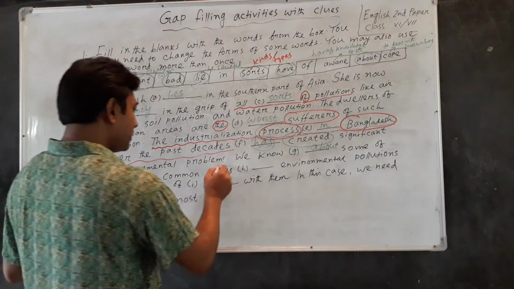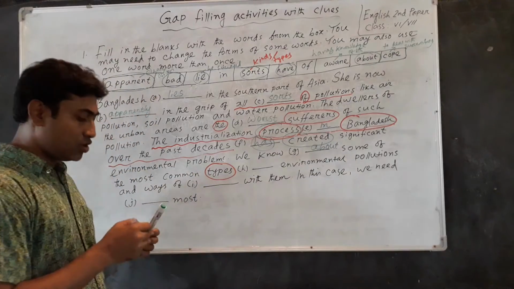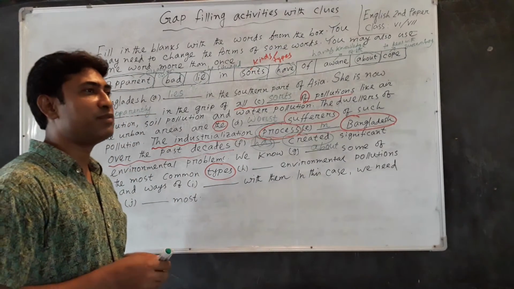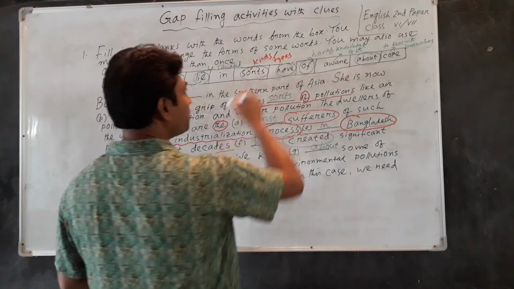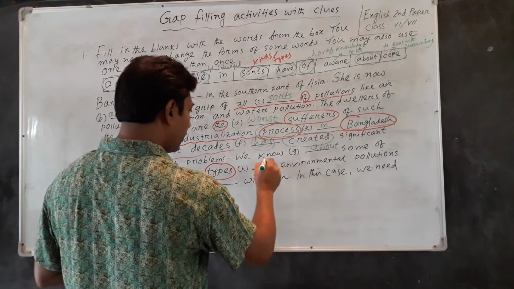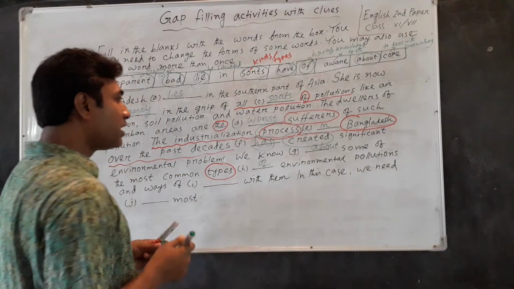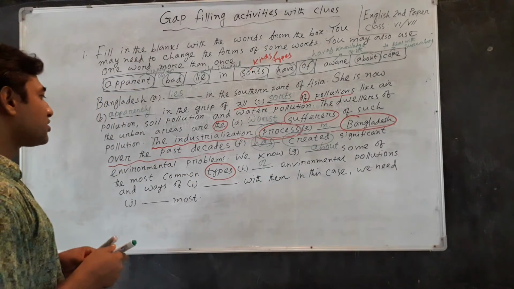After types or kinds or sorts, we usually use the preposition of, and here in the box there is the preposition of, and it will be written here. Of. Types of environmental pollutions and ways of.